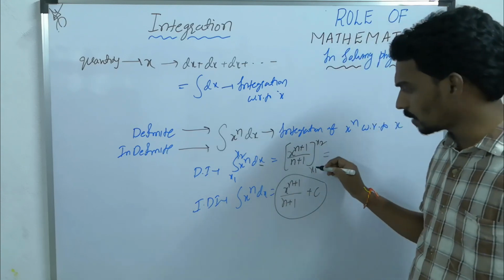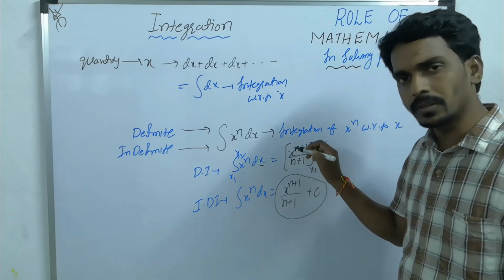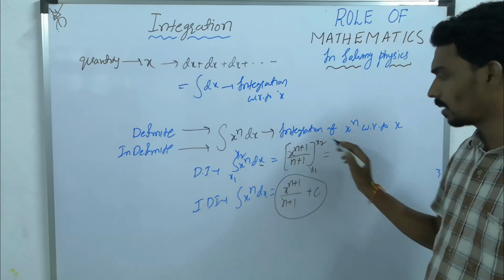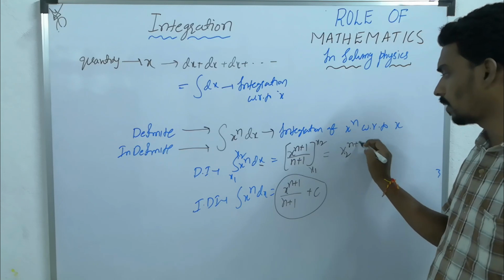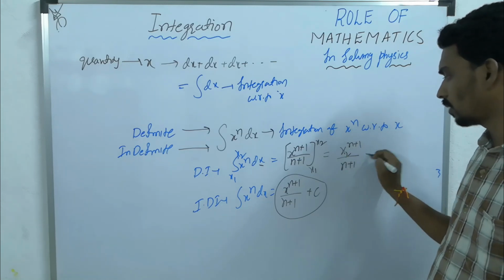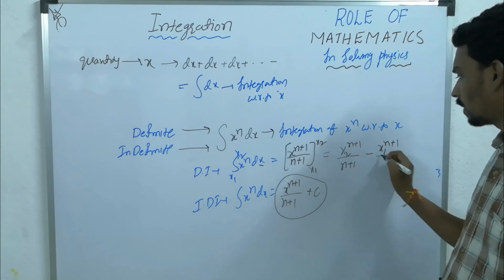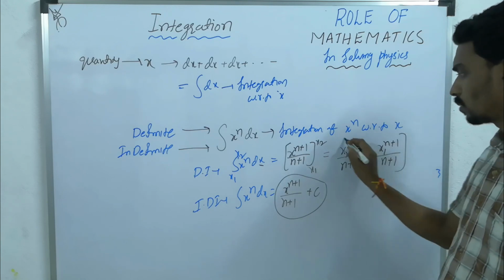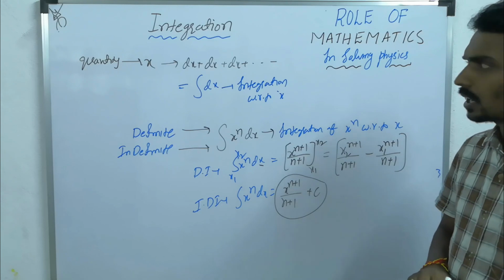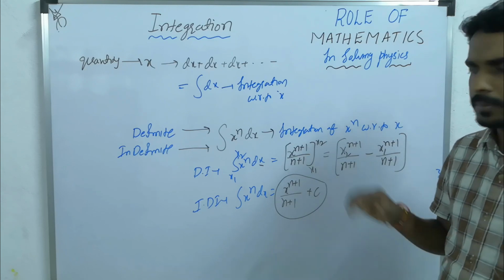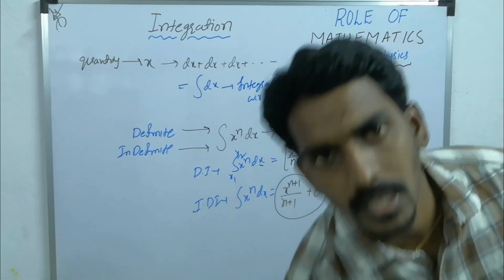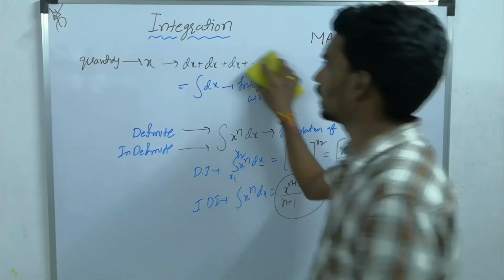That's why the limits must be substituted in place of x. Like first the upper limit, x2 whole power n plus 1 by n plus 1, minus x1 whole power n plus 1 by n plus 1. This is how you will apply the basic and general formula, that is integration x power n dx.